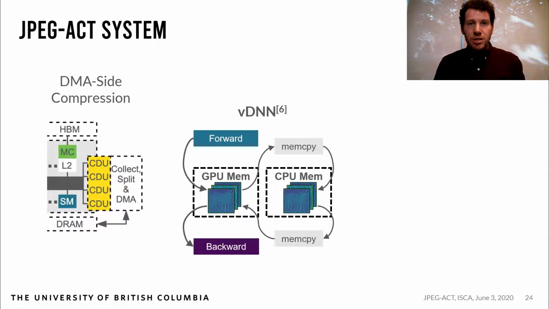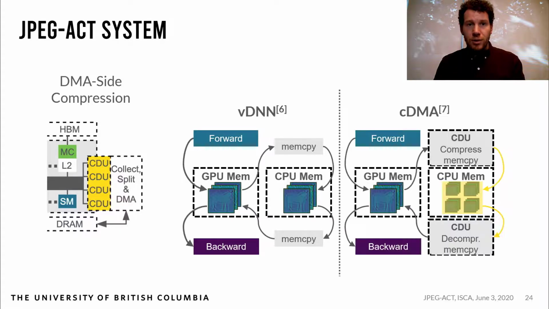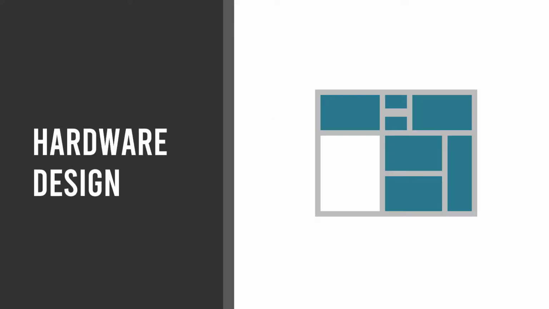In a system with no CDUs, activation mem copies are performed simultaneously with compute. The CDMA work improves this by compressing mem copies to allow for a higher effective offload rate. JPEG-ACT improves this further by providing compression methods that are capable of handling state-of-the-art CNNs. This significantly improves the offload rate. As we add hardware for compression, we add no extra compute overhead and provide a significantly higher effective offload rate than VDNN or CDMA. We will now go over the JPEG-ACT CDU implementation.